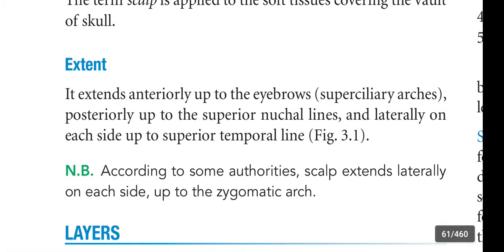Coming to the extent, it extends anteriorly up to the eyebrows, superciliary arches, posteriorly up to the superior nuchal lines, and laterally on each side up to the superior temporal line. According to some authors, scalp extends laterally on each side up to the zygomatic arch.